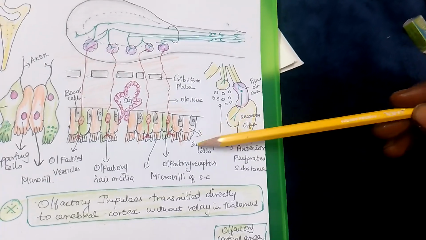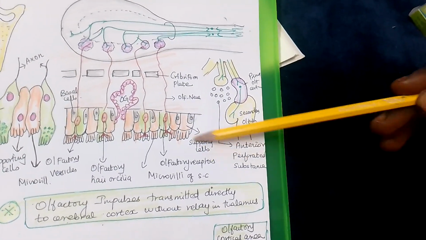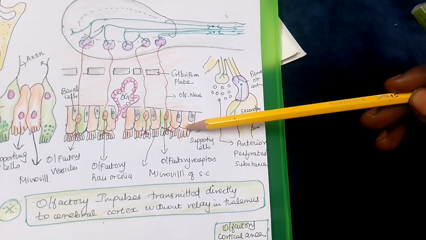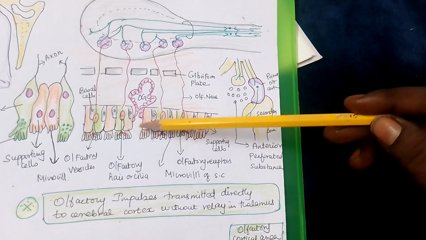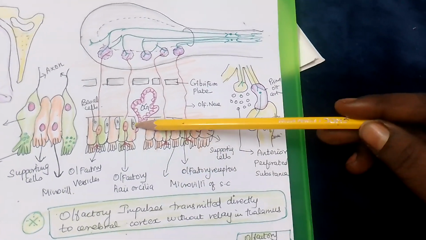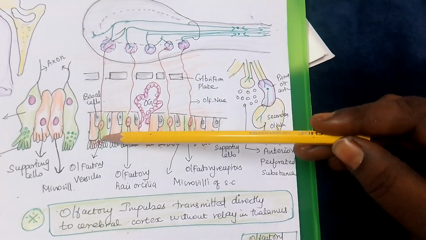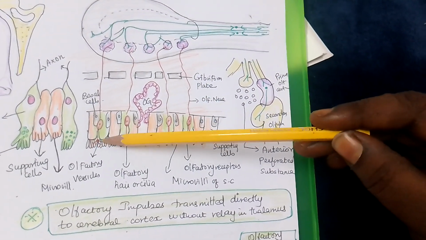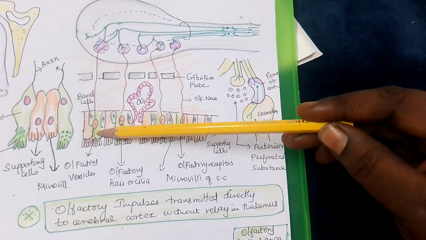So these olfactory supporting cells are also having cilia. Cilia are hair-like structures which are present in the receptor. They are the olfactory hair cells or the cilia. So this is a bipolar nerve ending. These are all called the nerve endings, present here in the cilia, the receptor or the hair cells, the olfactory vesicles, and the nerves are present.